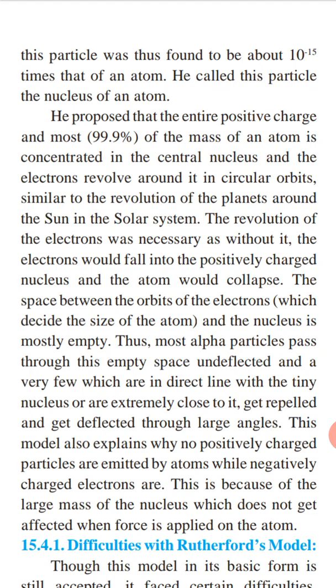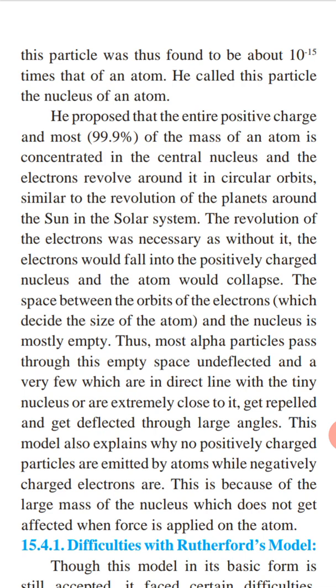The electron revolves around it in a circular orbit similar to the revolution of the planets around the sun in the solar system. The revolution of electron was necessary, as without it the electron would fall into the positively charged nucleus and atom would collapse. अब इमेजिन करिए कि वो घूम रहे, electrons are revolving around the nucleus, but what will happen if वहाँ पे ऐसा कुछ है कि रिवॉल्व होते होते होते होते वो जो इलेक्ट्रॉन है वो न्यूक्लियस में कोलैप्स हो गया, तो what will happen? The atom will collapse. बट ऐसा नहीं होता.